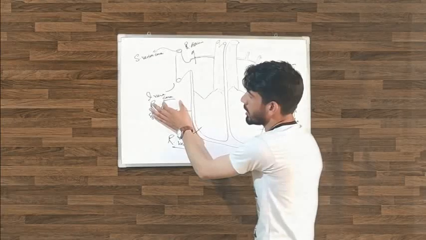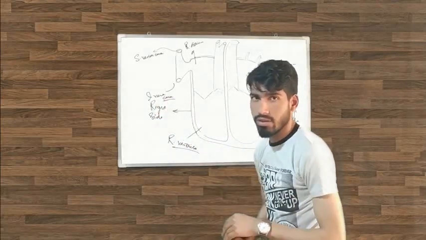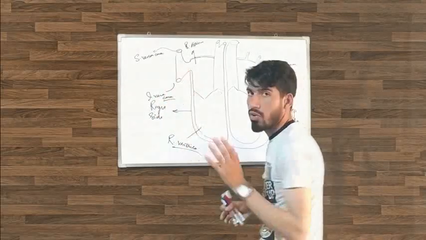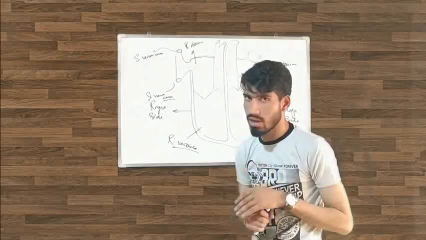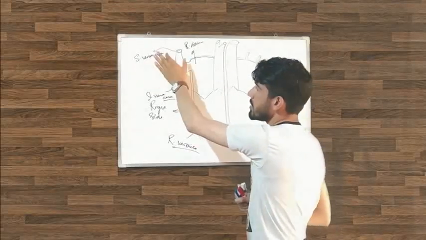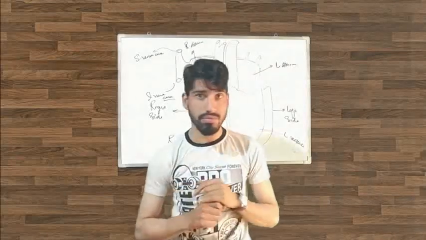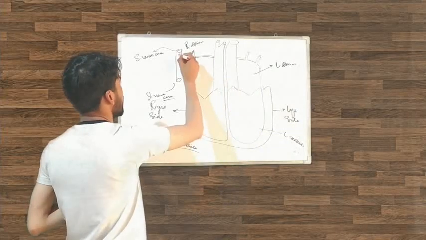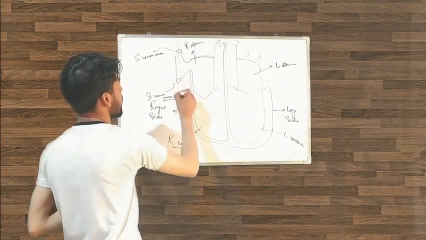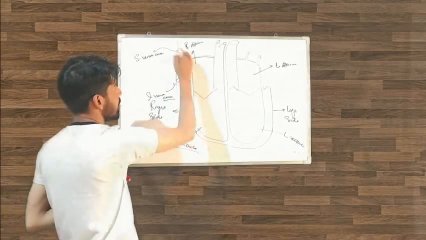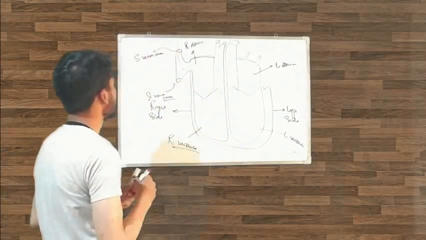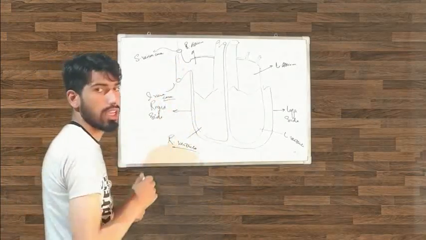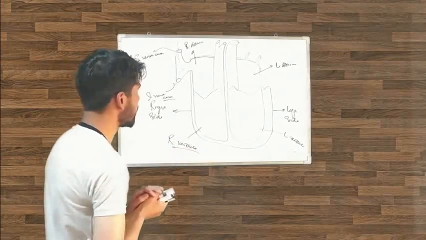The inferior vena cava brings the blood from the lower part of the body, and the superior vena cava brings the blood from the upper part of the body. So here the blood comes, the metabolism occurs, and the blood returns from the lower part as well as from the upper part of the body.